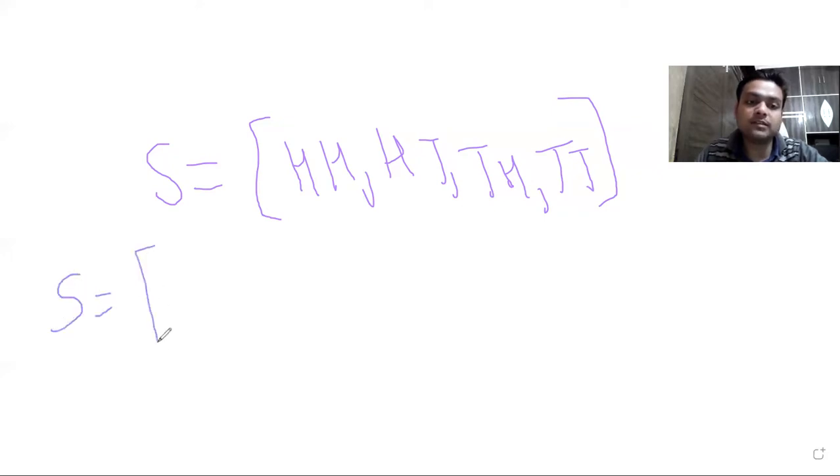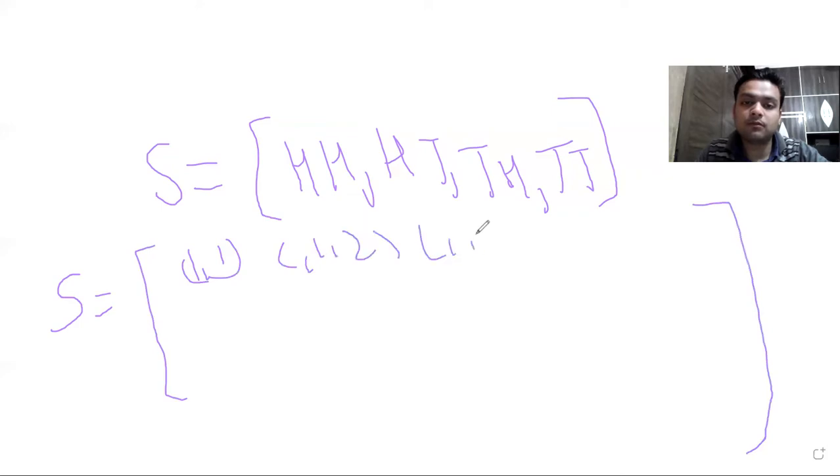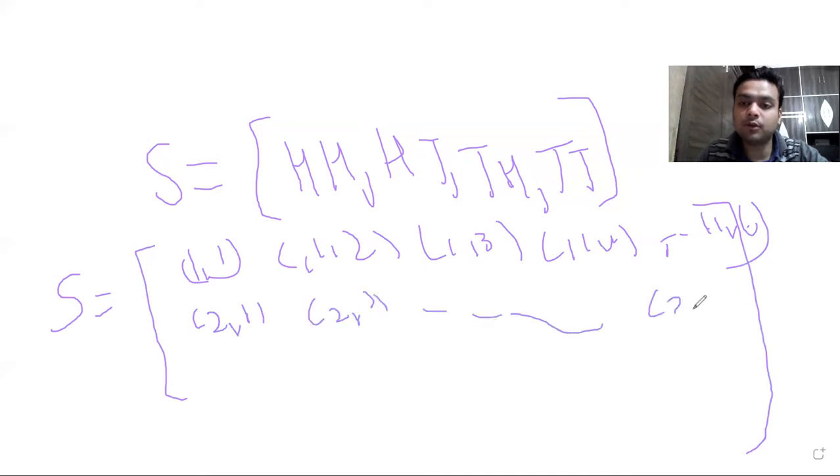And now suppose you throw 2 dice. So what is the sample space that you can get? It will be 1 1, 1 2, 1 3, 1 4, and so on up to 1 6. In the same way, 2 comma 1, 2 comma 2, up to 2 comma 6. In the same way, it will go up to 6 comma 1, up to 6 comma 6. Okay.